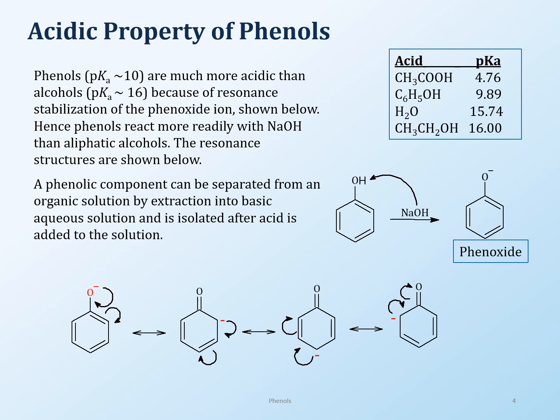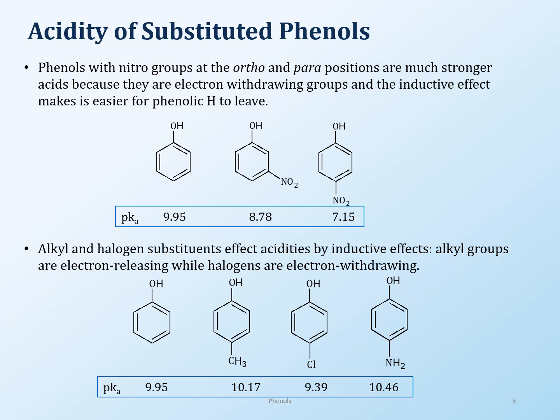So let's look at that. If you have substituents on phenols, that's also going to affect the acidity of the phenol. Here is a comparison of that. For example, this is the phenol, and here is a nitro group. If you have a nitro group, see what's happening here: the acidity is increasing. The ortho and para positions are also going to be a factor here.